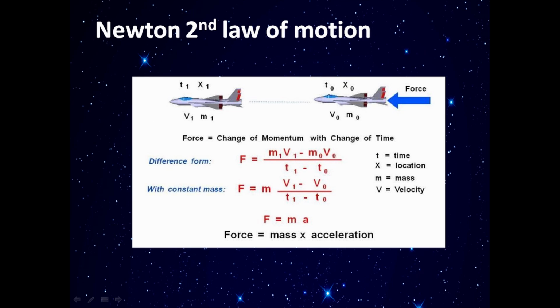Newton's second law differential form and constant mass equation are shown. Here velocity, acceleration, momentum and force are vector quantities. A man walking on a road.